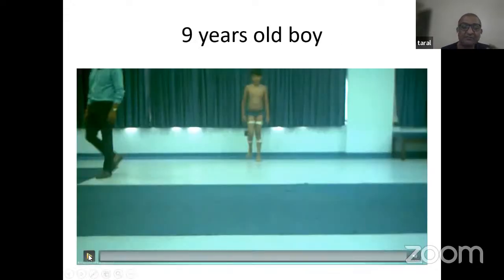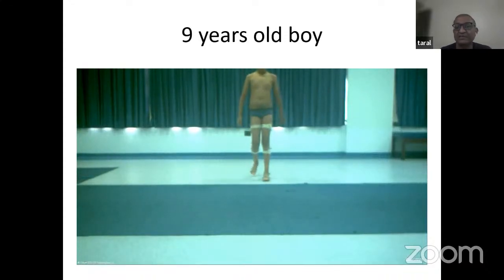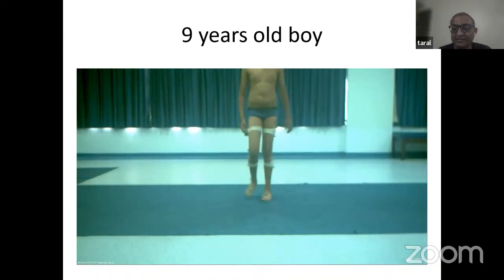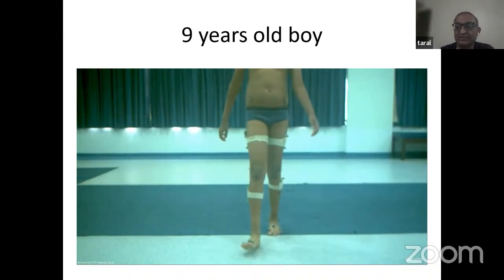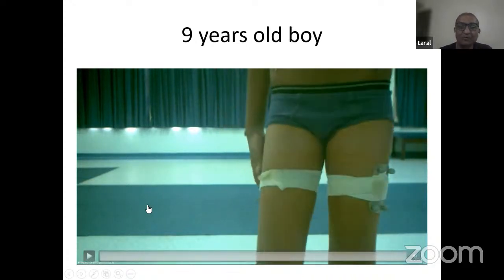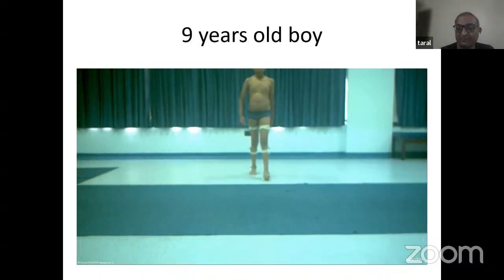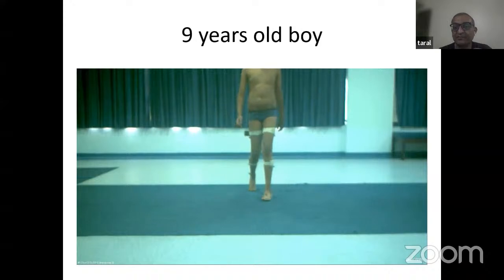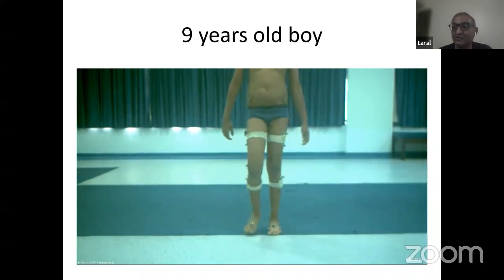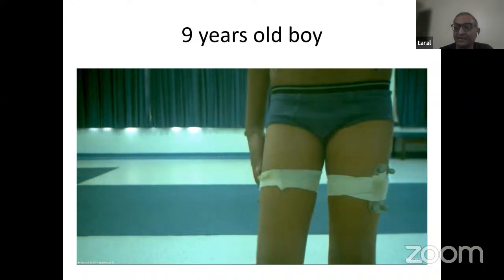Now, this is something which is abnormal. This child is walking abnormally. You can see there is pelvic movement, and these parents are puzzled. For 2 years, they have been struggling from neurology opinion to rheumatology opinion. All opinions have been taken, and really they didn't know what the child's problem was. If you closely see, the patella is facing inside, so this is also a type of in-toeing, but the child is not manifesting it as in-toeing because the child has grown up, has a body image, so he does not want to turn his feet.